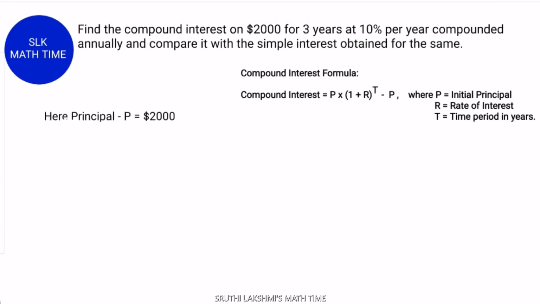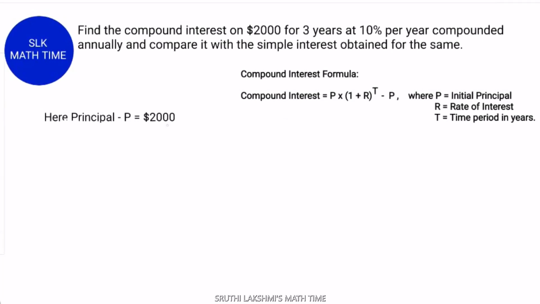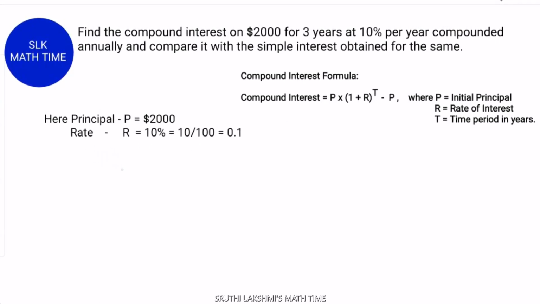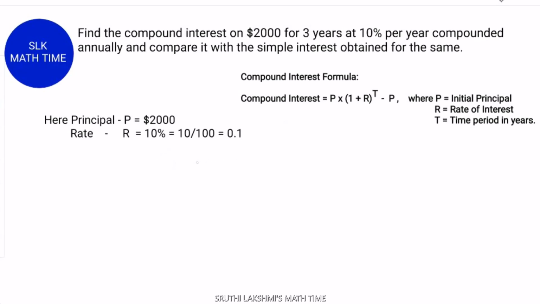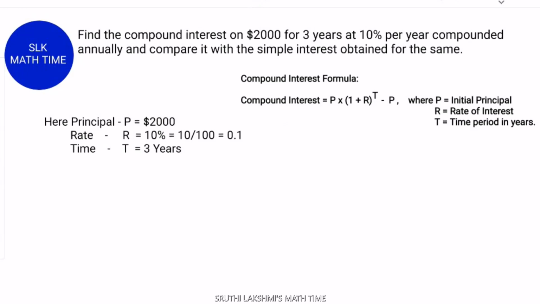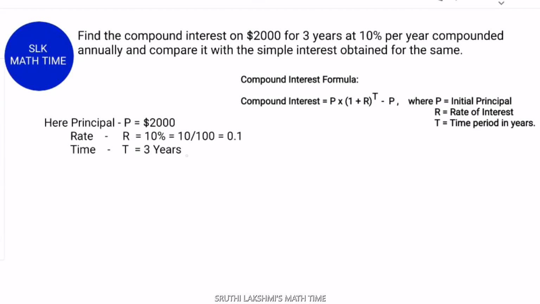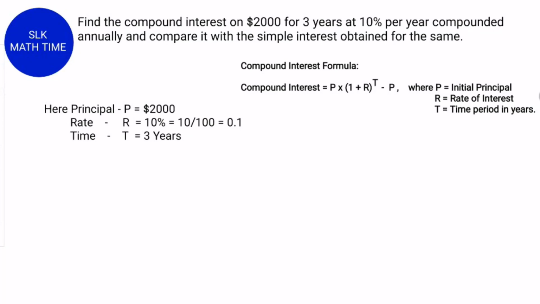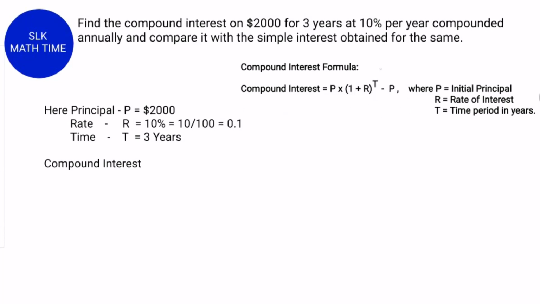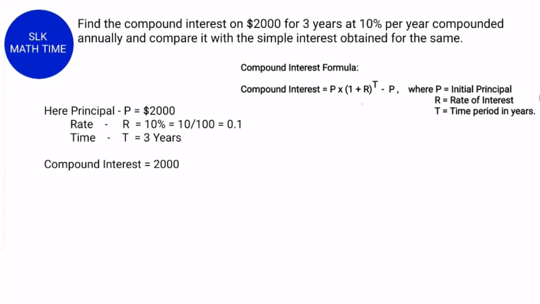Here the principal is $2,000 and the rate of interest is 10%, which can also be written as 0.1, and the time is 3 years. So let's see the compound interest formula. It's P into (1 plus R) the whole power T minus P. P is the principal, which is 2,000, into (1 plus R).